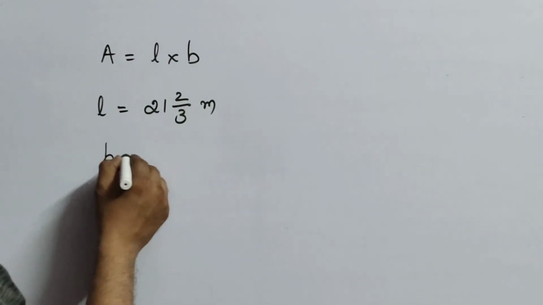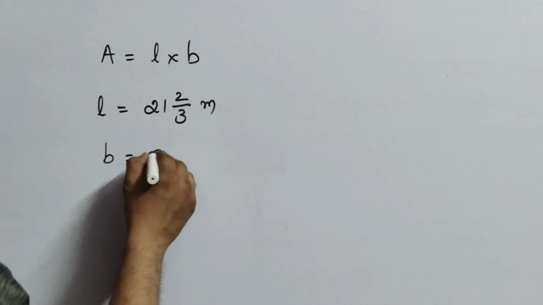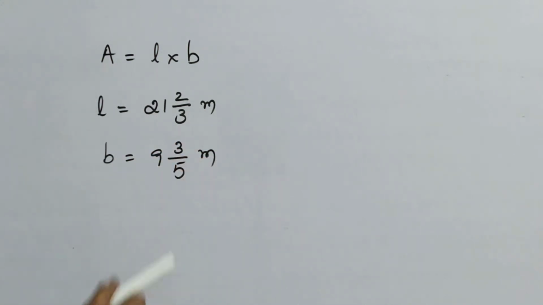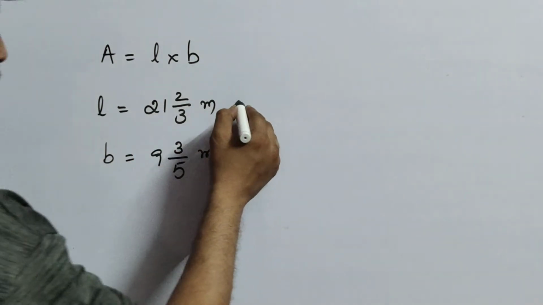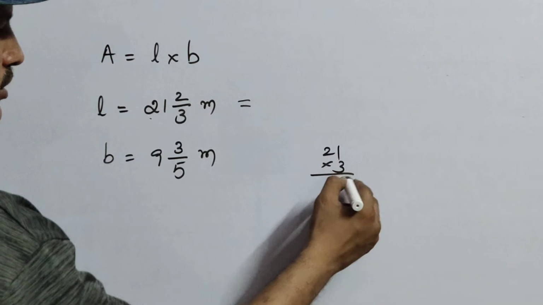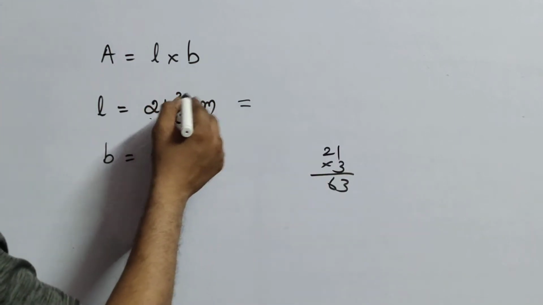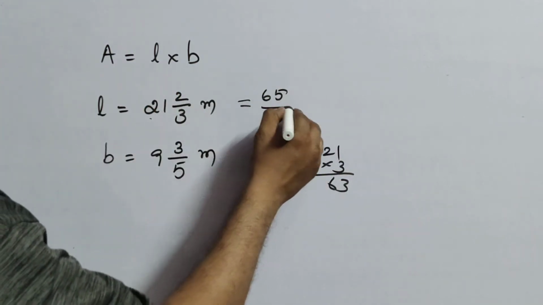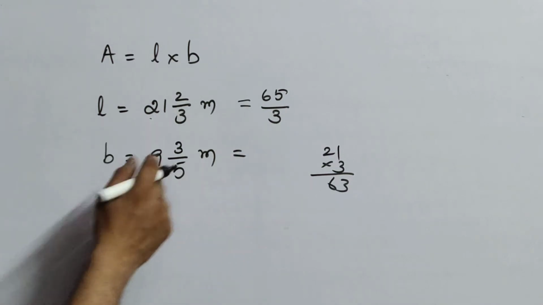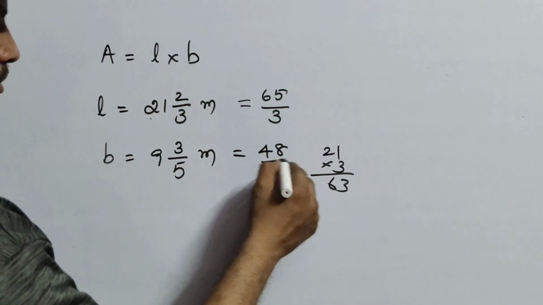And next, breadth also is given, children, that is 9 3 by 5 meters. When they are given in mixed fraction, then convert into proper fraction here. So 21 into 3, you all know 3 1s are 3, 3 2s are 6, plus 2, so 65 by 3. Now similarly 5 9s are 45 plus 3, 48 by 5.